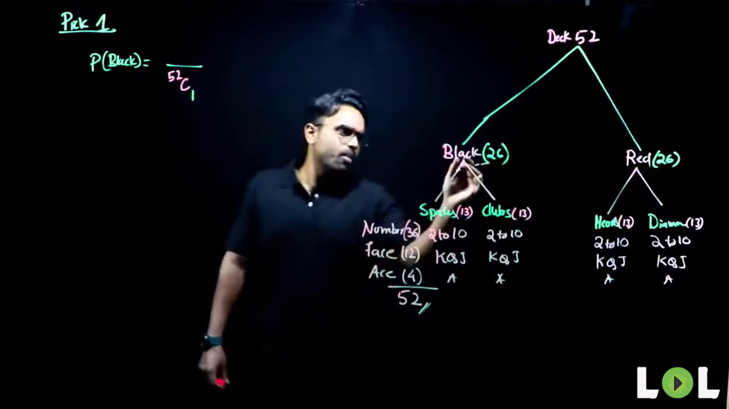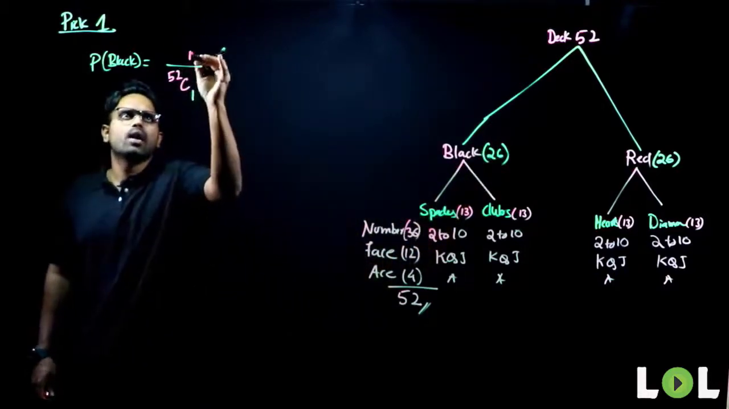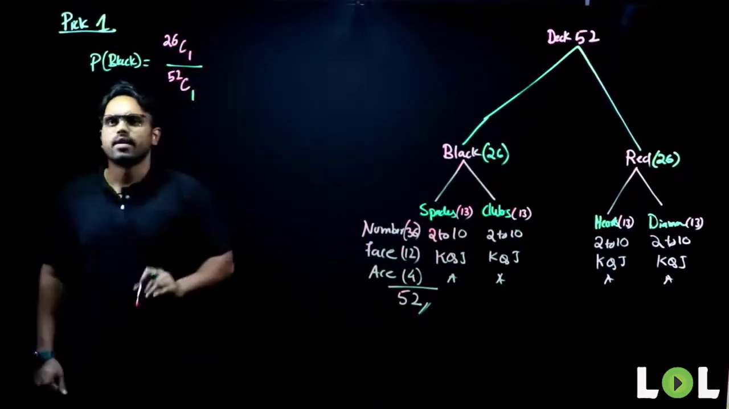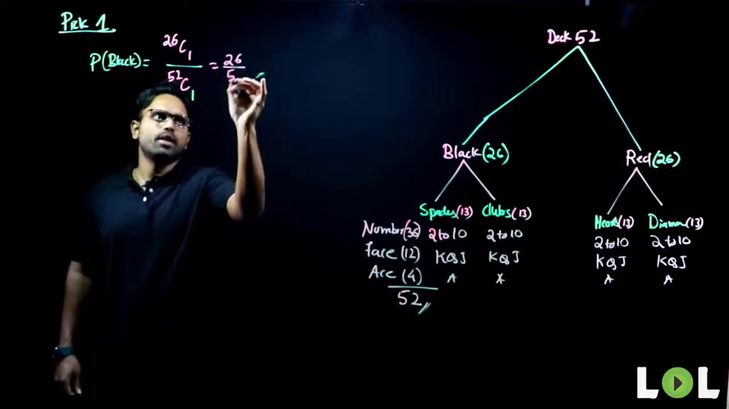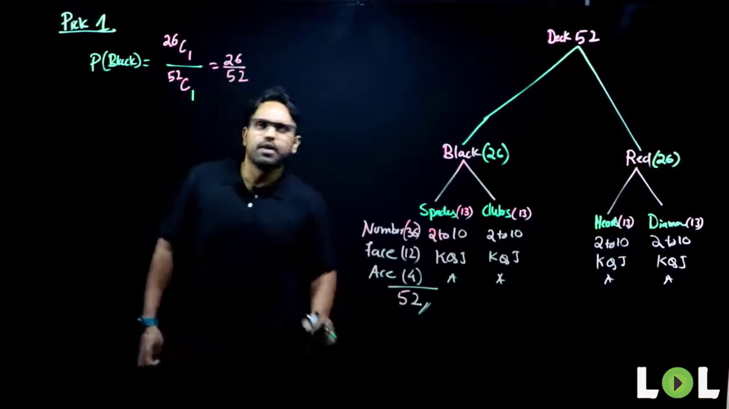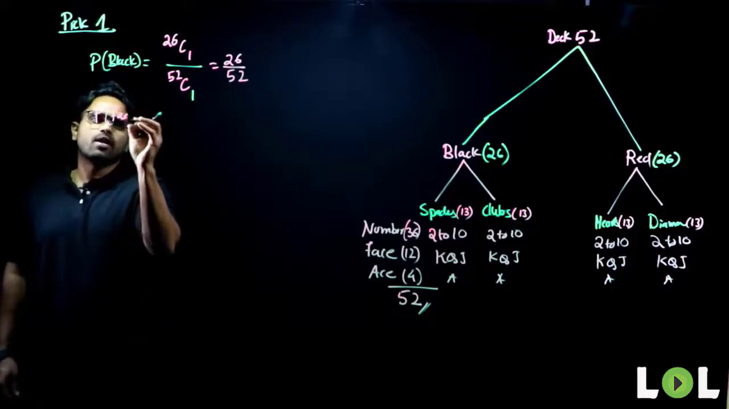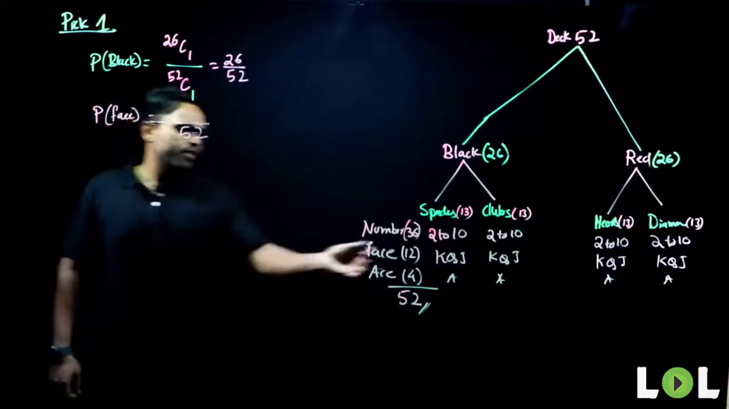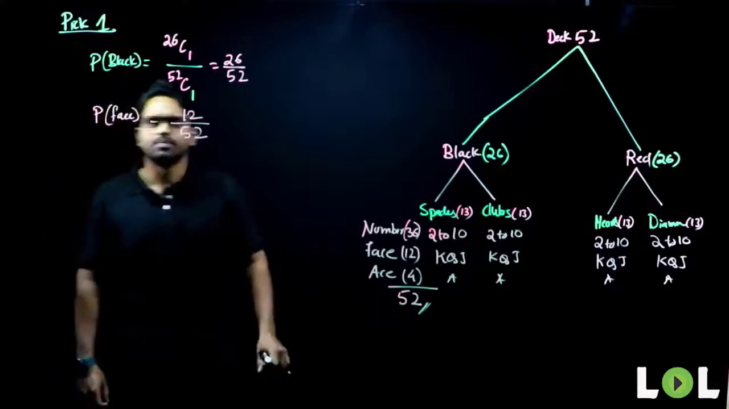Black cards. In how many different ways can you pick one card out of 26 black cards? It will be 26C1. So this is nothing but 26 upon 52. Now, if I ask you, what is the probability of picking a face card? Total number of cases is 52. Face cards are how many? 12. You have to pick one. 12C1 is nothing but 12.